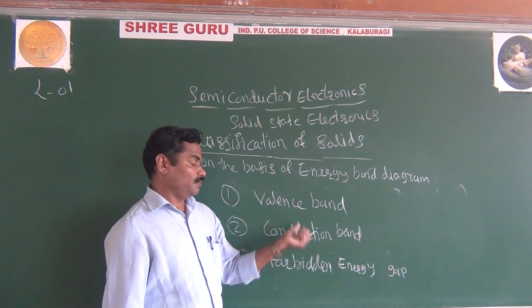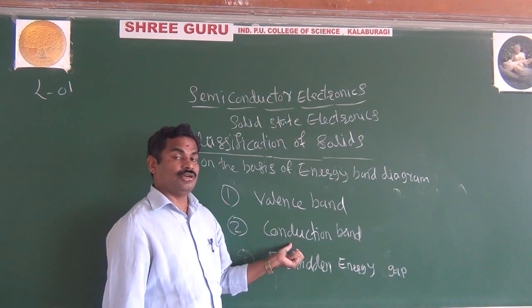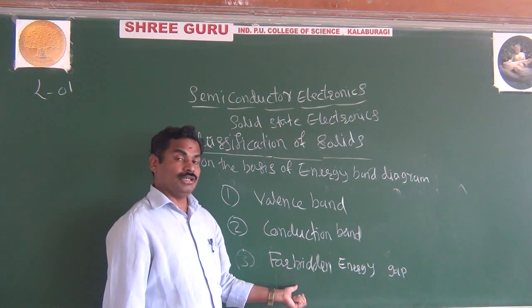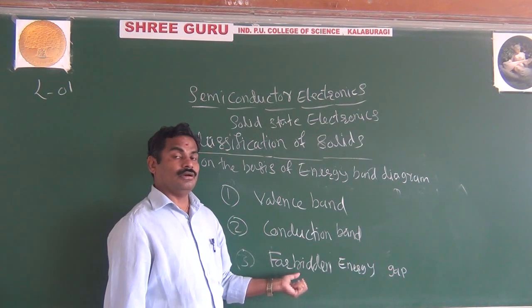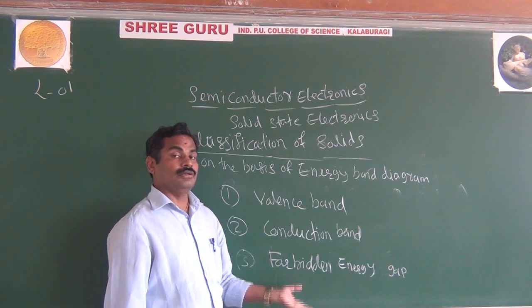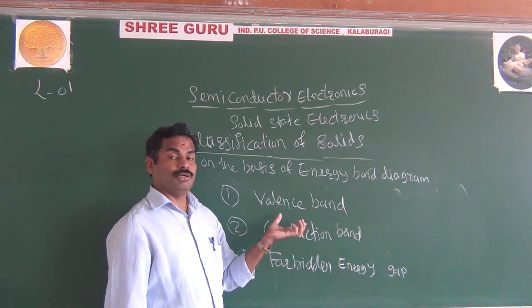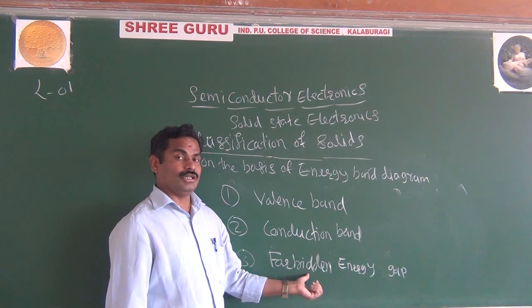The group of energy levels because of free electrons is the conduction band. The forbidden energy gap is the distance, energy difference, or separation between the conduction band and valence band.